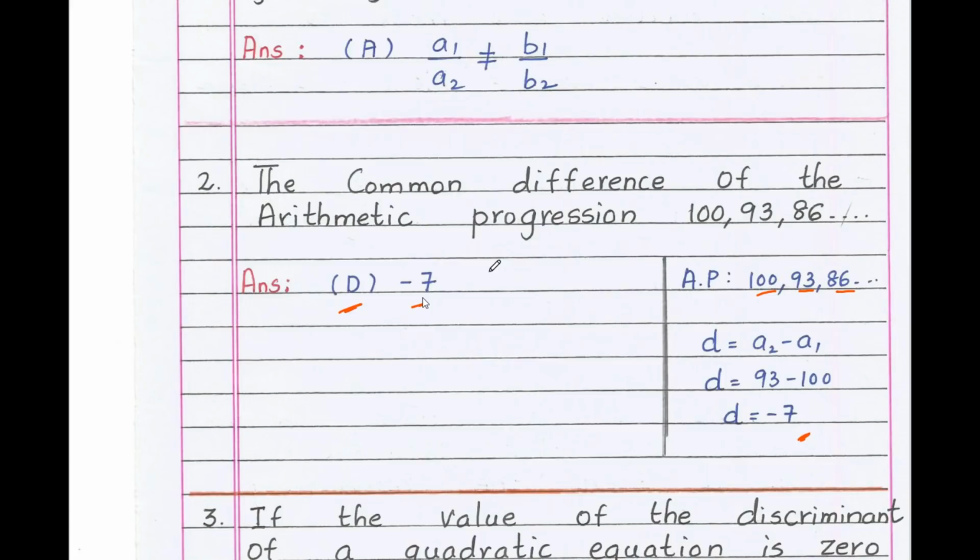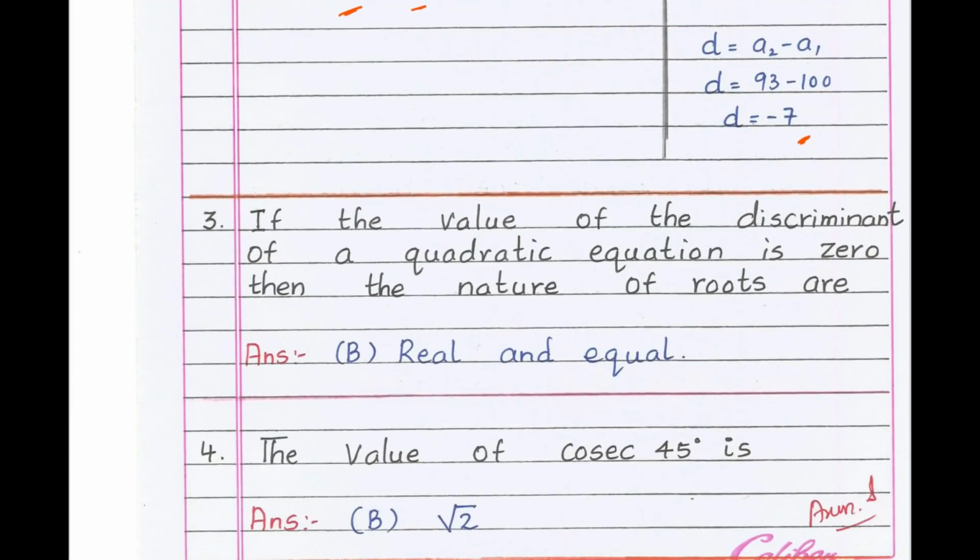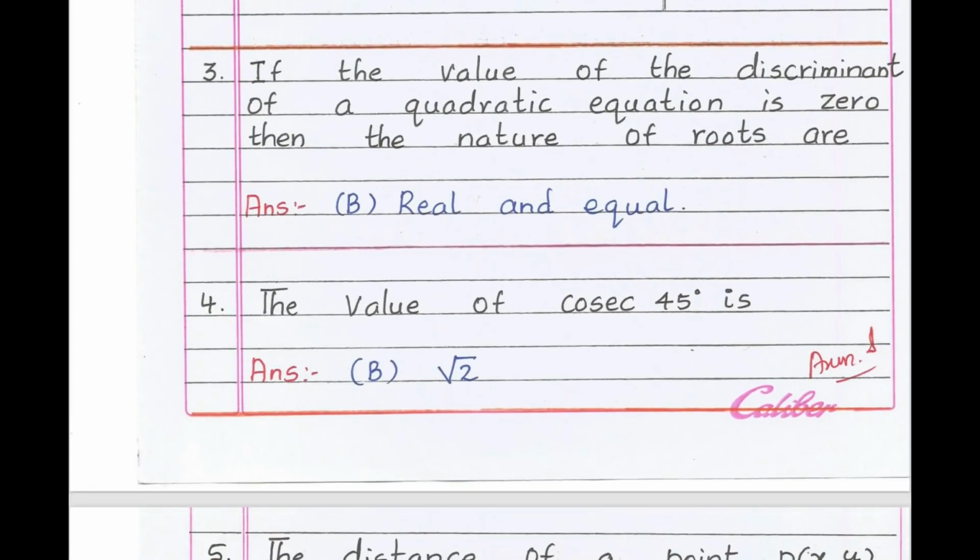Now moving to next question. If the value of the discriminant of a quadratic equation is 0, then the nature of roots are. If delta equals 0 or discriminant equals 0, the roots are real and equal. Therefore, the correct answer is option B, real and equal.